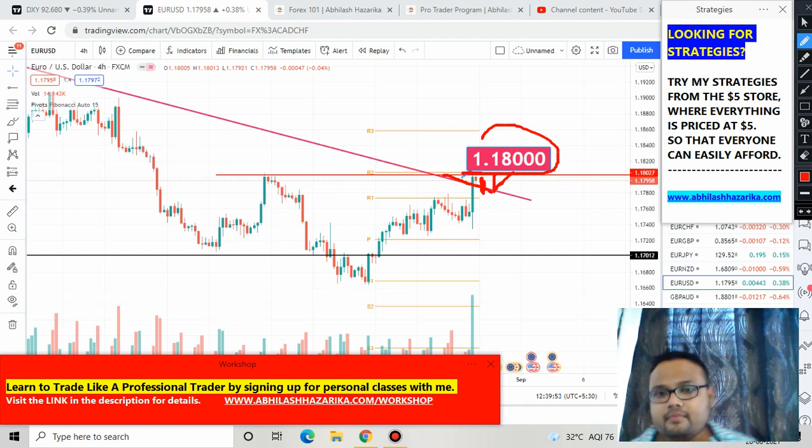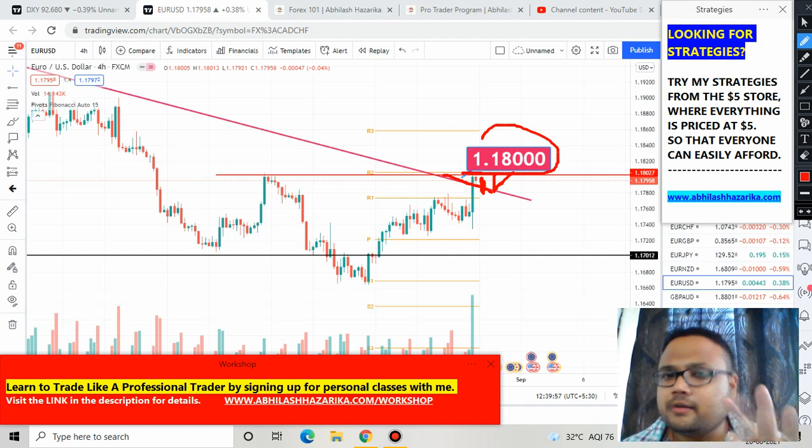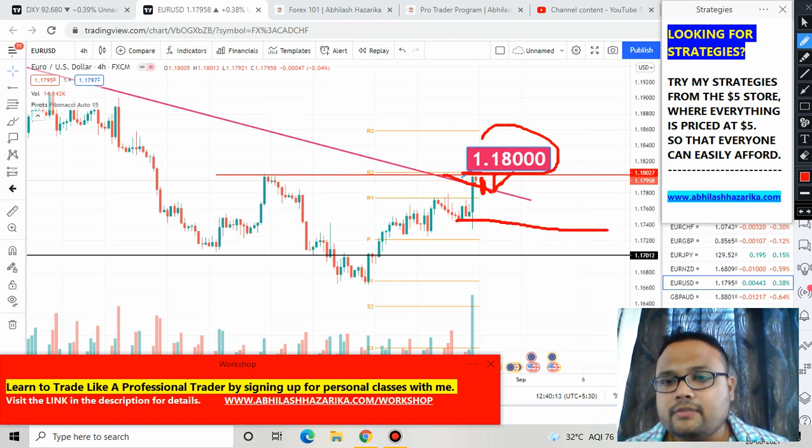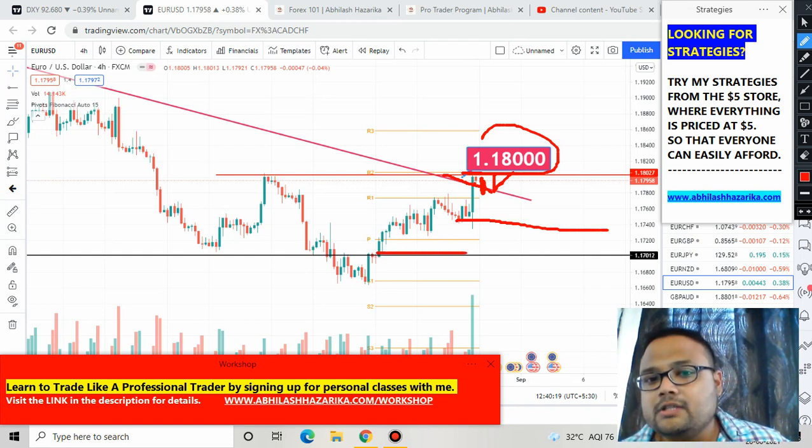So let the market open on Monday, wait for the first couple of hours, and when you see the market forming a red candle and going down, you will short the market below this trend line. That is your first trading opportunity. If you short the market here, then your take profit target may be 1.1740, and if you are a long term trader, then you can wait for the market till 1.1710.